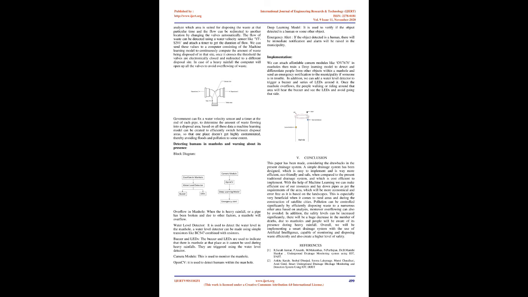Government can fix a water velocity sensor and a timer at the end of each pipe, to determine the amount of waste flowing into a disposal area. Based on all these data, a machine learning model can be created to efficiently switch between disposal areas, so that one place doesn't get highly contaminated, thereby avoiding floods and pollution to some extent.